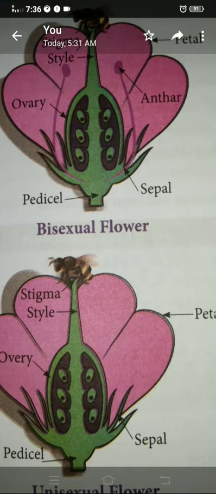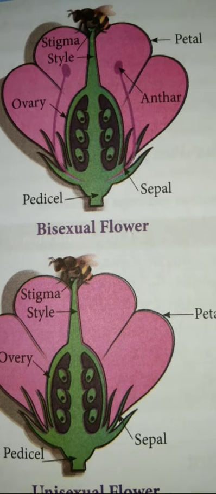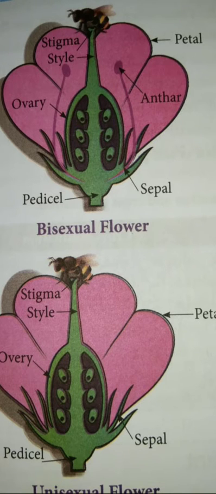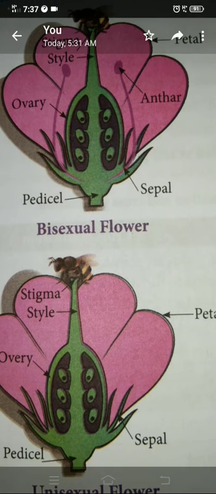The next one is types of flower. Okay, so you see here, what is the difference you see? Do you able to see anything? The insect is sitting, that's not it, that is one more organism. So in the flower, what is the difference you see? Check here: both have sepals, both have petals. Here both have the gynoecium, but the androecium is not here.